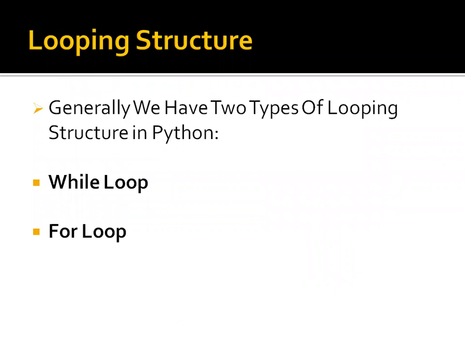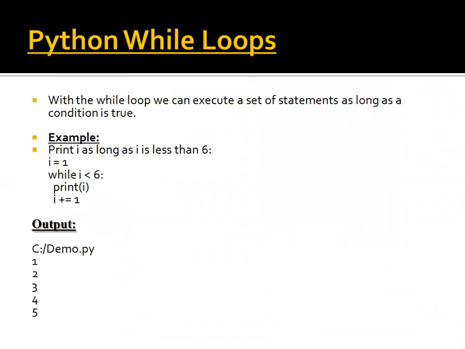I am going to explain about looping structure. Generally, we have two types of looping structure in Python. First, while loop and second, for loop. I will explain while loops.